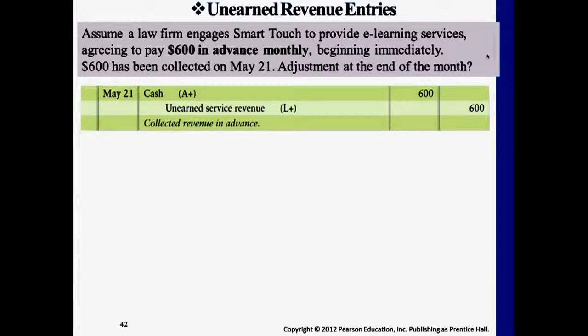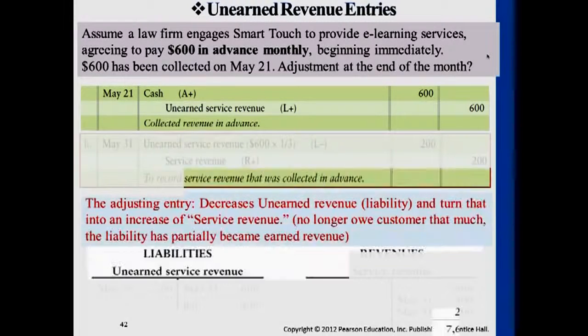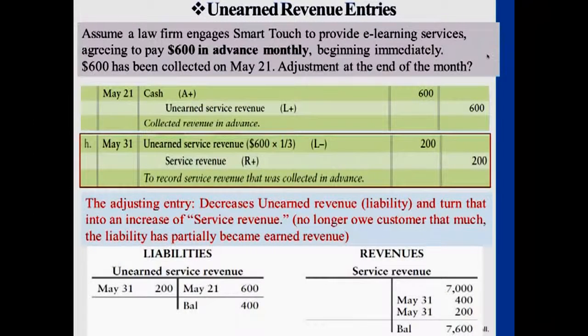So we want to turn $200 of liability into actual service revenue because we have been continuously providing e-learning services. The adjusting entry here is the second one. The first one is the entry that happened in the middle of the period. The adjusting entry is May 31st, the one we want to make before financial statements: turn liability into actual service revenue for the part of the work that we have provided to the client.